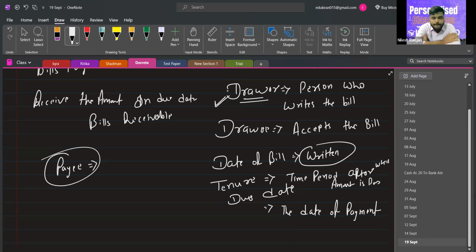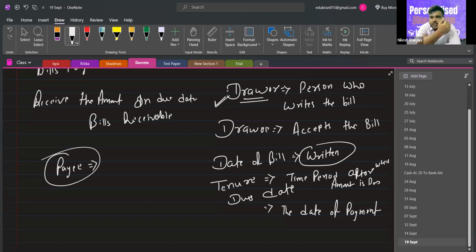After that, you have to pay someone else some money. So you have given your bill to one of your friends for collection, or because you have to pay some money to him. That's why you have given this bill to your friend.